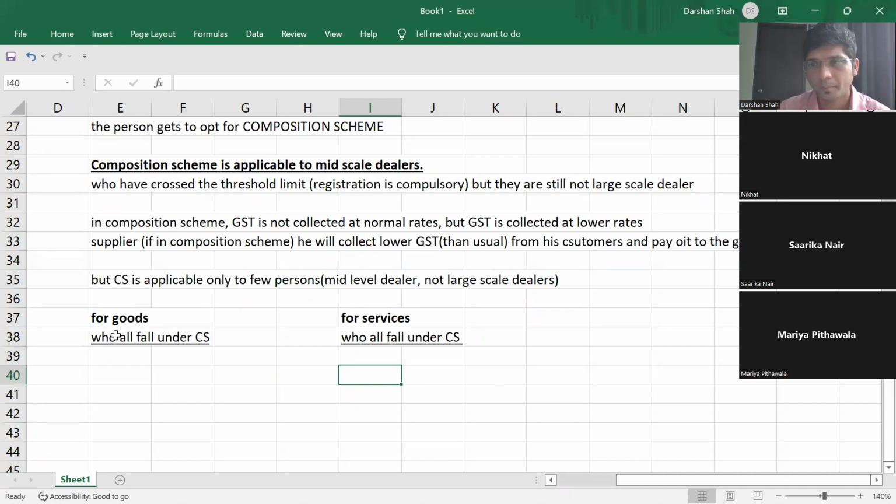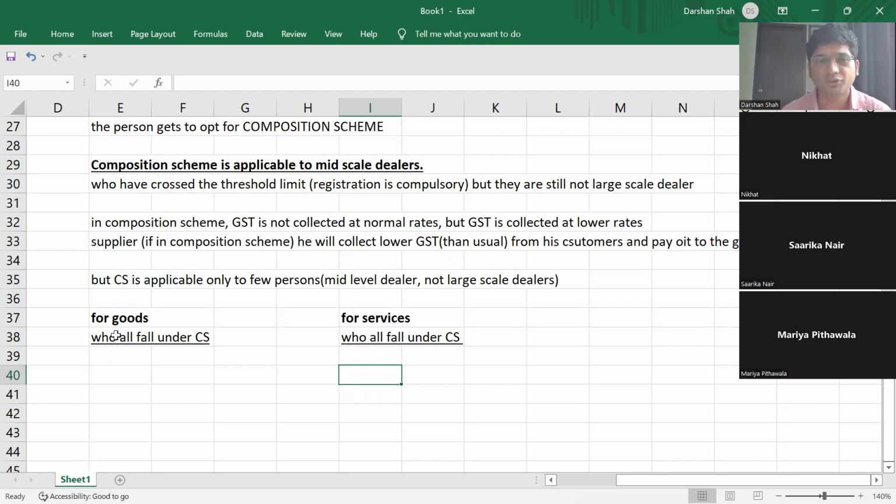But then he will be at a loss, because suppose he pays 18% GST, but from his customers he will collect only 16%, so that 2% will be lost for him. You are saying from the ITC point of view? ITC is anyway not applicable for a composition scheme dealer. If you register under composition scheme, you are not eligible for ITC. That we'll study later on.